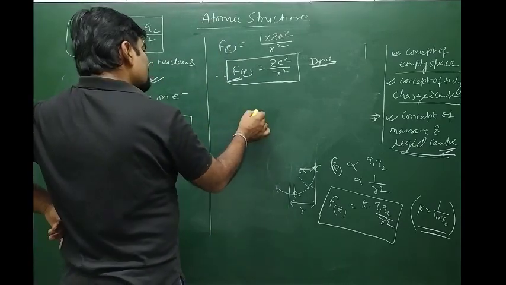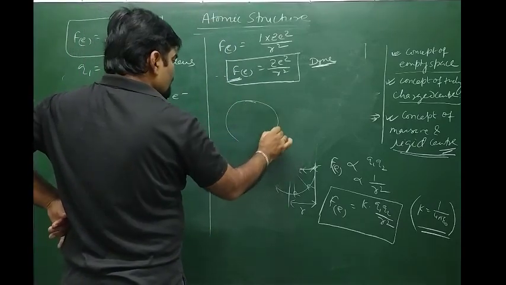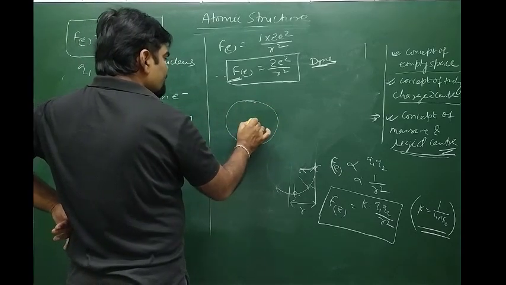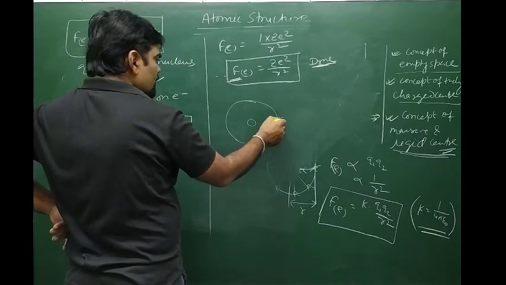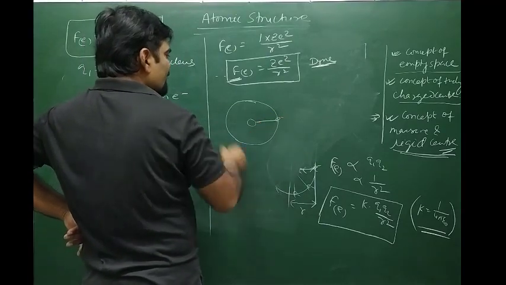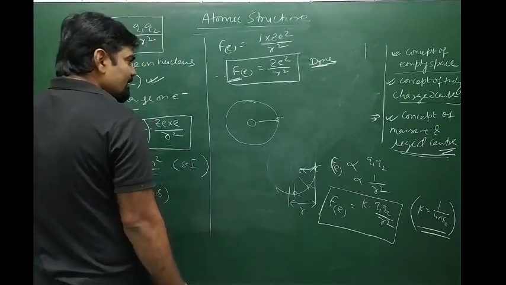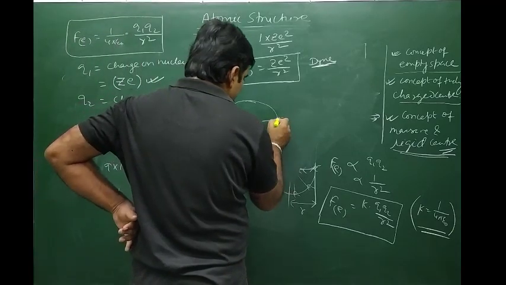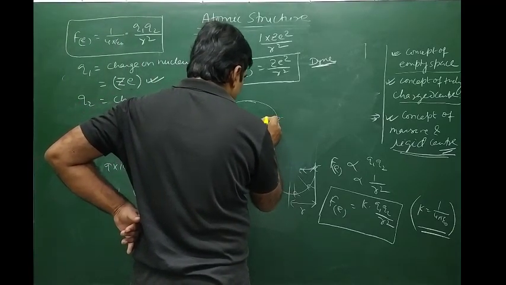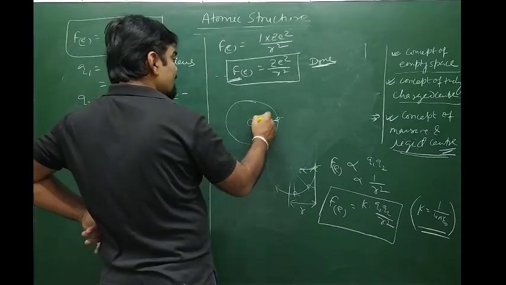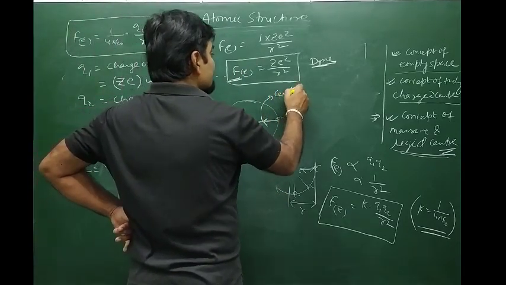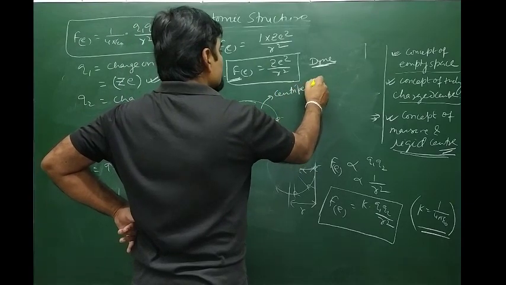Whenever there is an object tied and revolved around in a vertical circle, it experiences a certain force of attraction towards the center. That force of attraction is called the centripetal force.